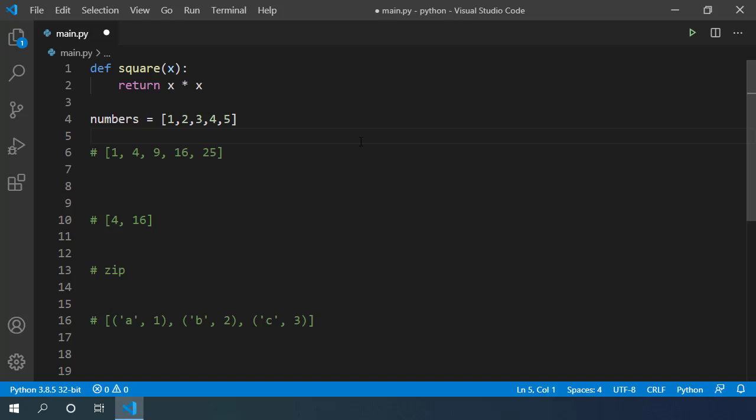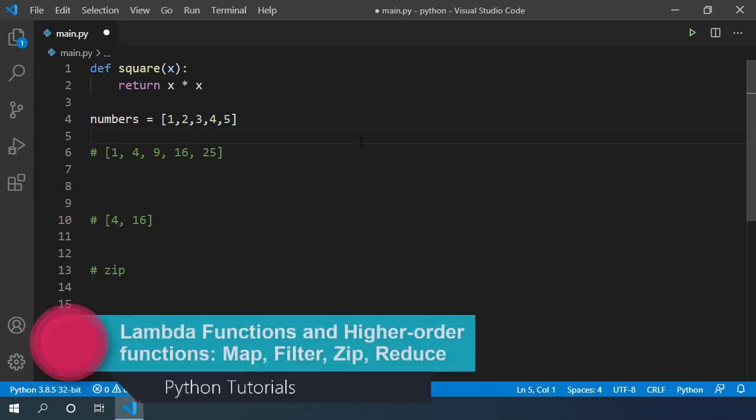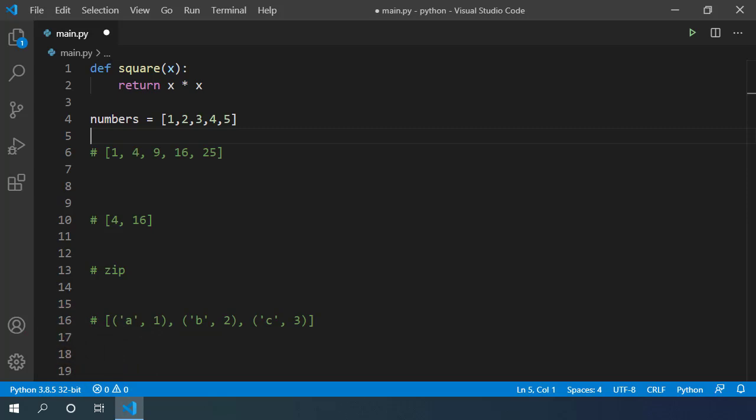Hello everyone. In this video, I'm going to talk to you about functional programming concepts. We will also see lambda expressions and take a look at few higher order functions. Lambda functions get their names from famous mathematical abstraction of lambda calculus. They are very simple anonymous functions without any name.